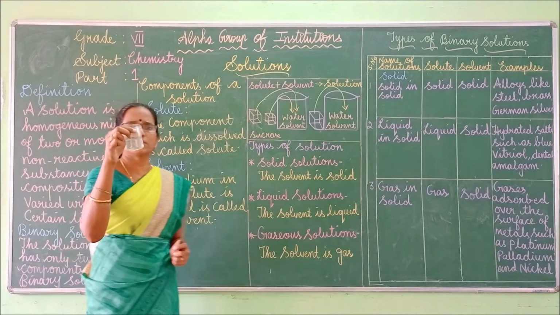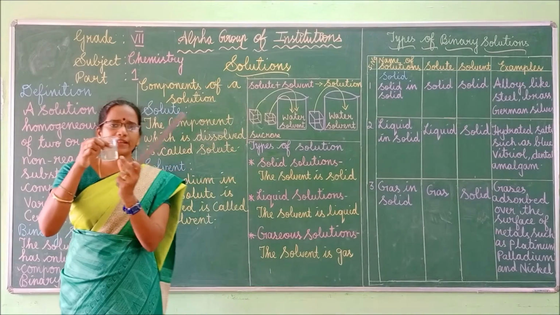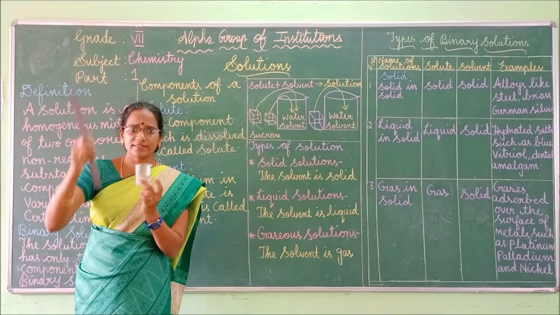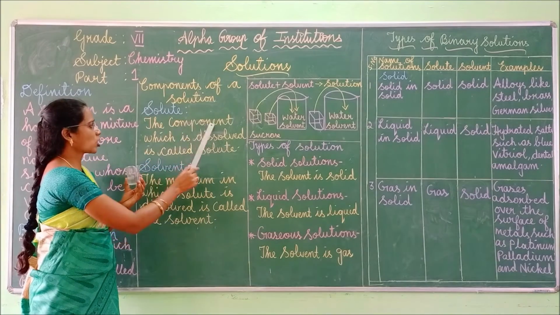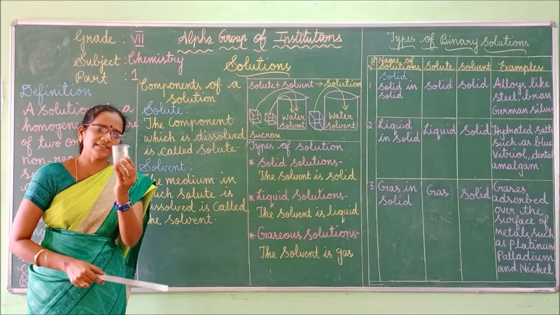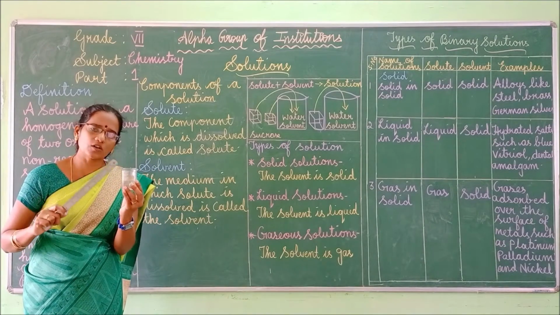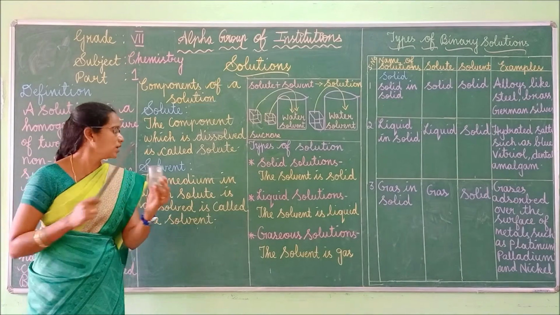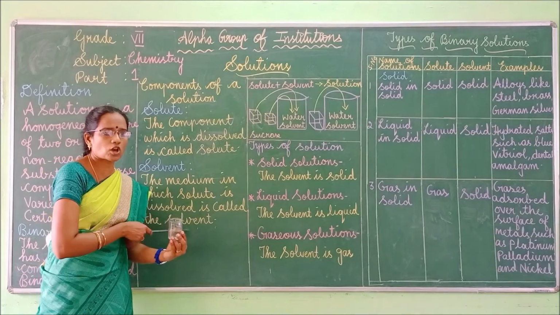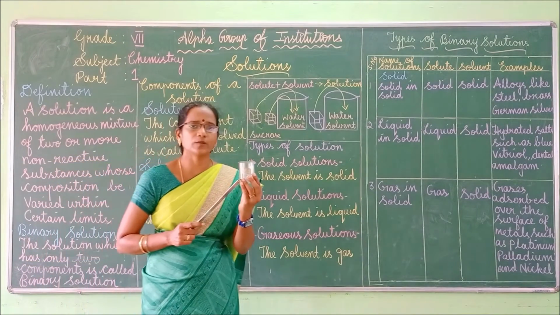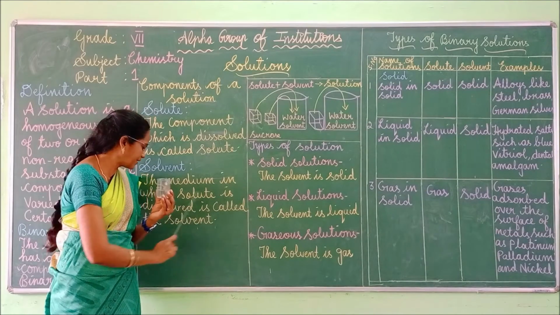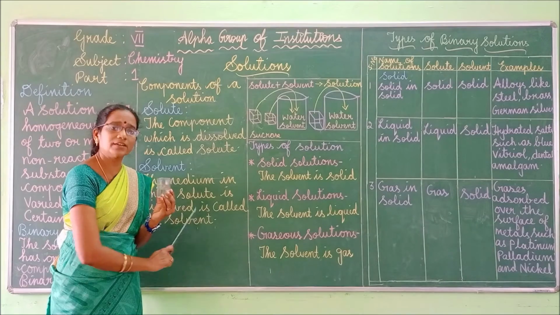Here, what did you observe? First, what I added actually? Water, isn't it? Next I added salt into it. So the component which is dissolved is called the solute. Salt only gets dissolved, so that salt is the solute here, and the medium in which the solute is dissolved is called the solvent. So water is the solvent. Why? Because it is the medium in which the solute, that is salt, gets dissolved. So that is called the solvent.